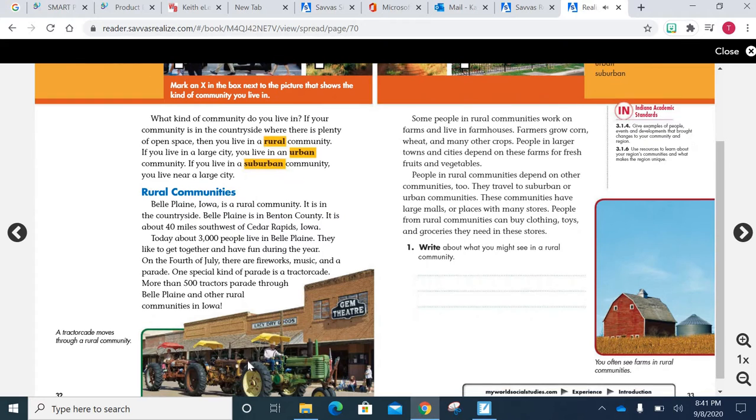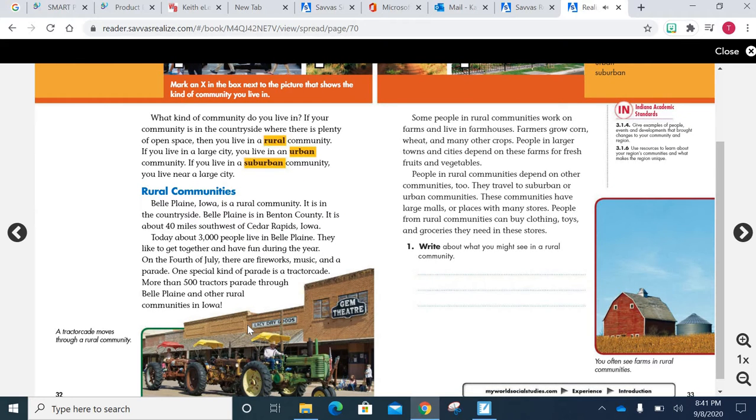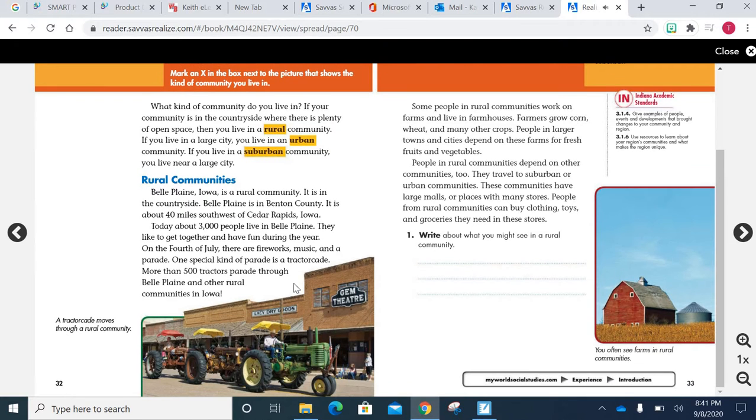They like to get together and have fun during the year. On the 4th of July, there are fireworks, music, and a parade. One special kind of parade is a tractorcade. More than 500 tractors parade through Belle Plaine and other rural communities in Iowa.